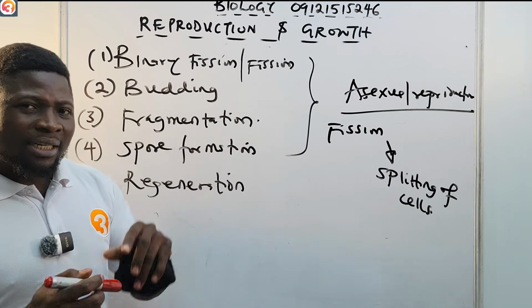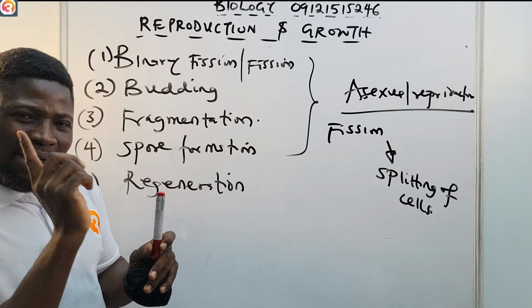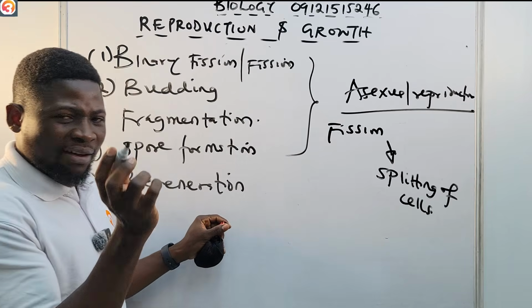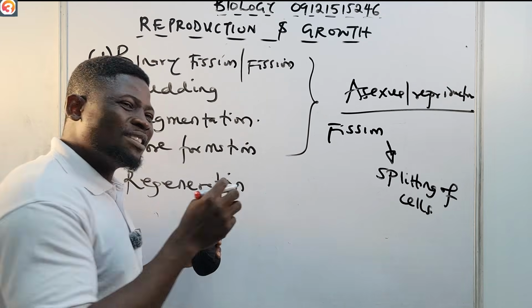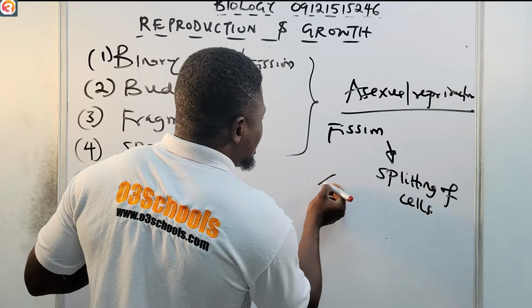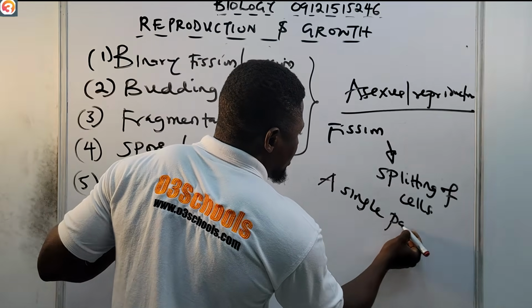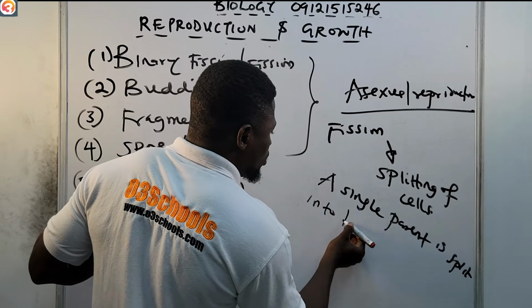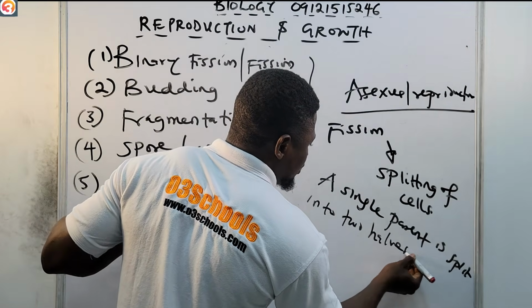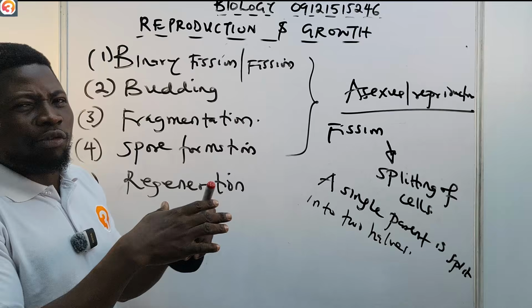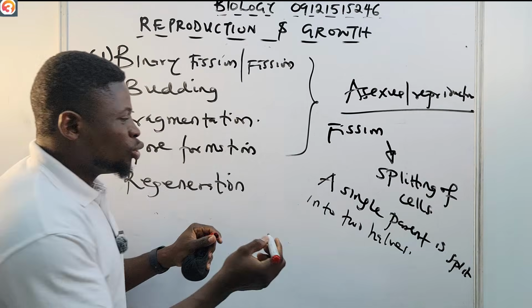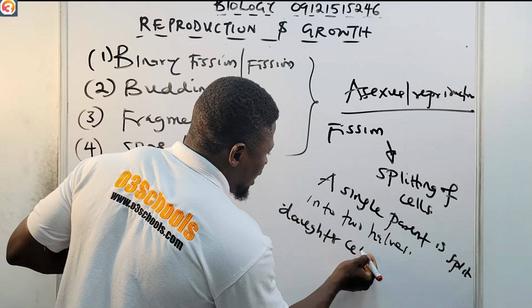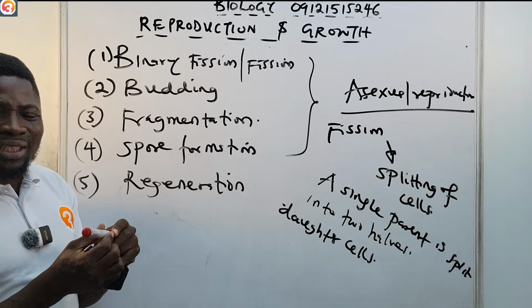So binary fission is a process whereby a single parent is split into two halves, or split into two offspring, or into two daughter cells.